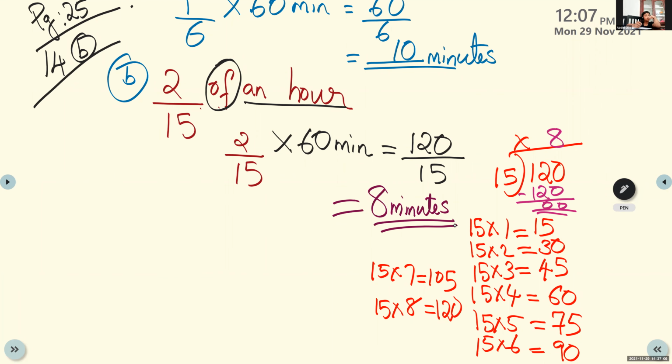Ma'am, finished. We can do the next page. Stenin, can you read the next question number 15? Louder, louder. 15A. 1 by 2 of the days in June in hours. Yes, hours.